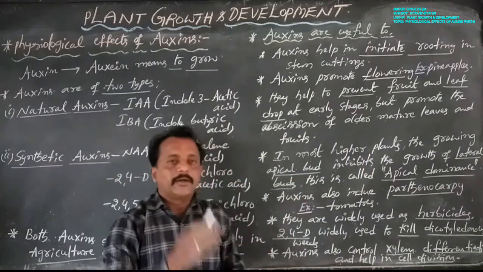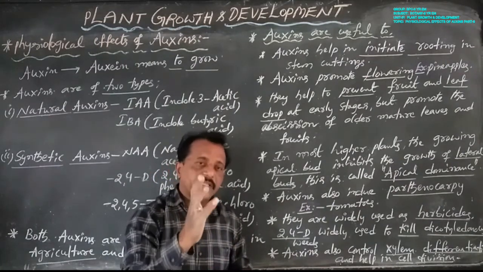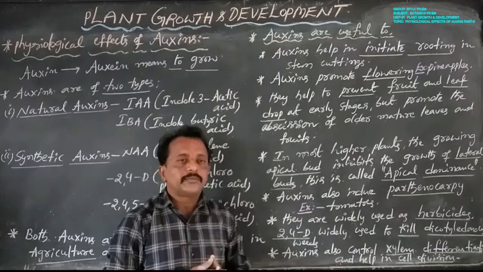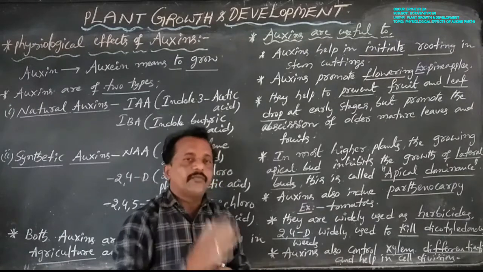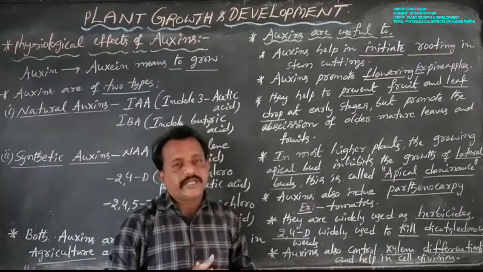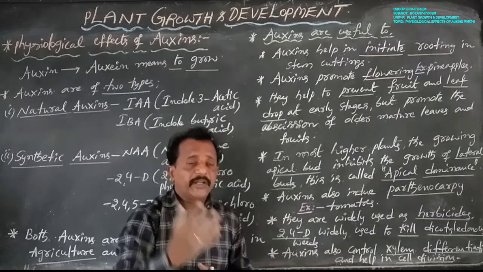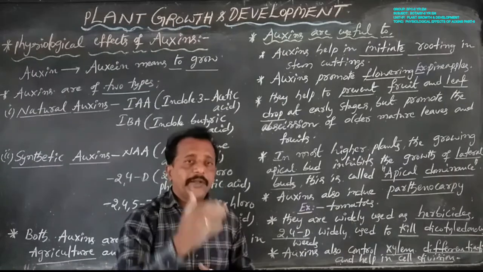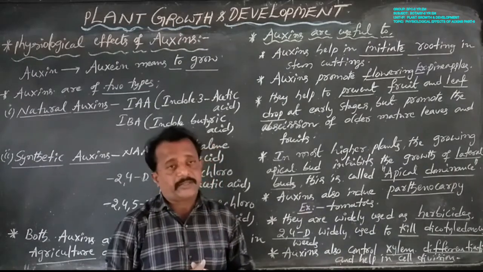Generally, after fertilization, the zygote becomes an embryo, the ovary becomes fruit, and the ovule becomes seeds. By this I mean after fertilization, the zygote develops into an embryo, the ovary develops into fruit, and the ovules develop into seeds.